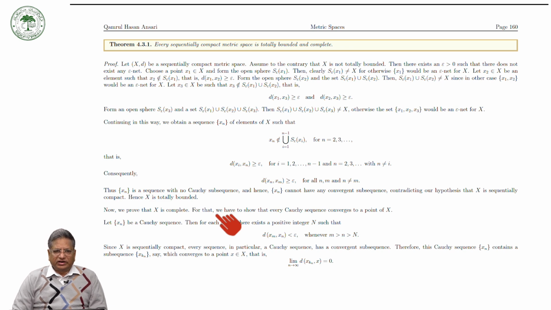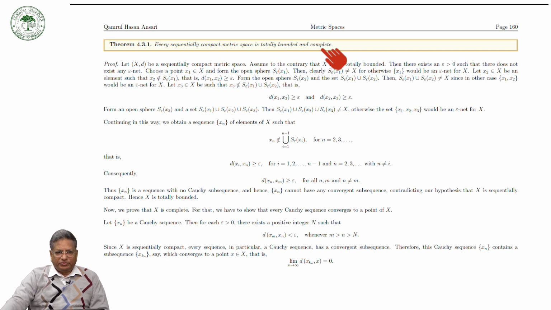The following result says that every sequentially compact metric space, which means every sequence has a convergent subsequence in it, so if X is your metric space, then every sequence in X has a subsequence converging in it, is totally bounded and complete.